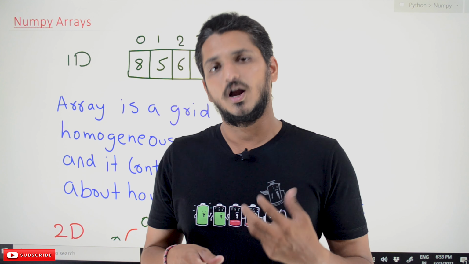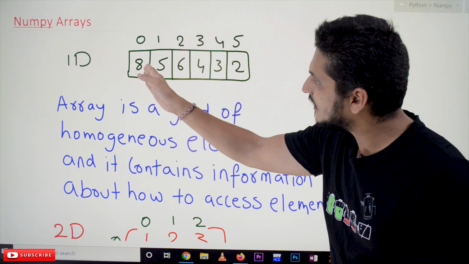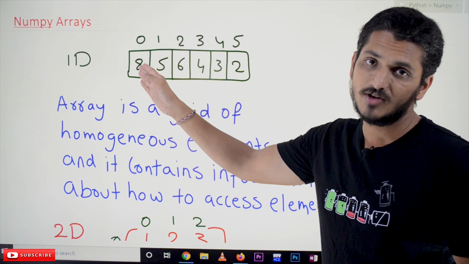In our previous classes in Python, we discussed lists. A list does not need to be of the same type. Lists hold heterogeneous elements, but an array is a grid of homogeneous elements. If you consider int, only integer values should be present. If float, only floating point values should be present.